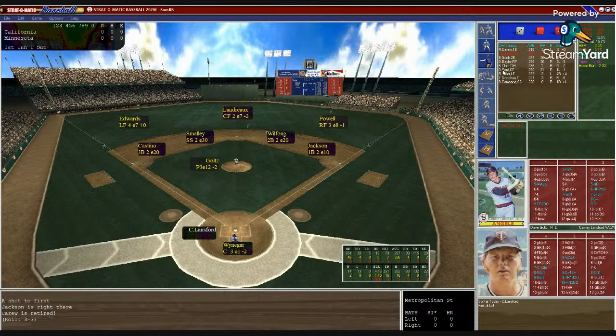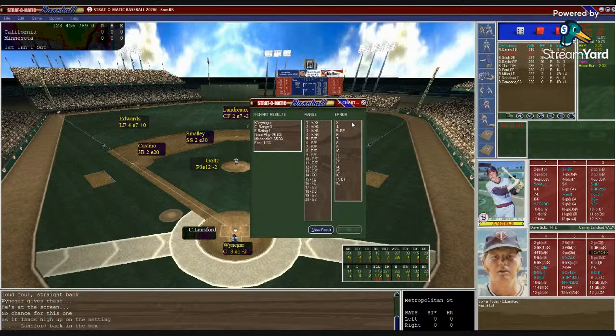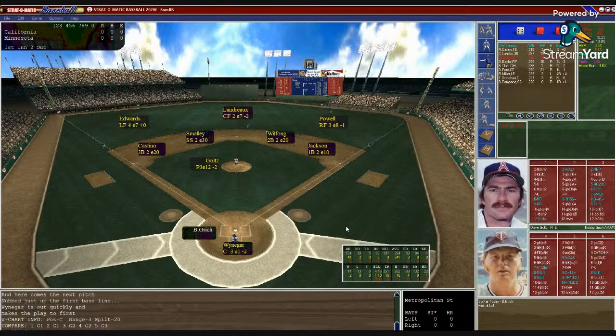Here's Lansford. He's hitting .328, no homers, 7 RBIs. Wynegar sets the target. Goltz with the windup. Here's the pitch to Lansford. A 6-4 bouncer back on the plate. Good catch from Wynegar, and that's 2 outs. Oh no, actually, Lansford gets another opportunity. Let's see if he does. And he gets up and throws it out at first. Wynegar, 2-3. So now here's Bobby Grich, hitting .341, 3 homers, 9 RBIs.